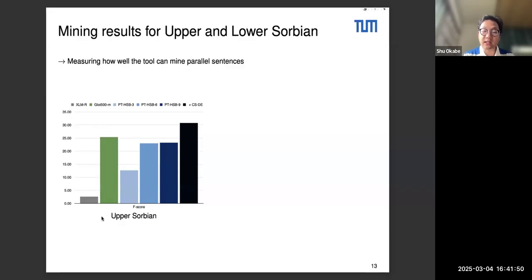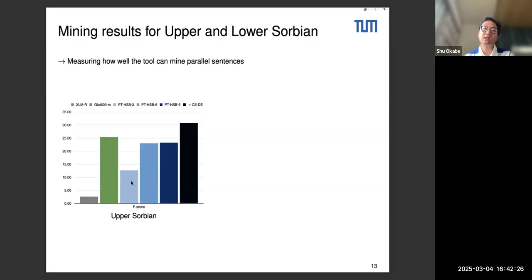If we just focus on the baseline models, we see that having seen Upper Sorbian sentences during pre-training is actually a very crucial component in improving the mining quality, as you see here, with a very significantly higher score for Glot500M compared to XLMR. This also shows that having seen only Czech or Polish is not enough to mine Upper Sorbian sentences. So the representation of the language is not usable for the mining task.